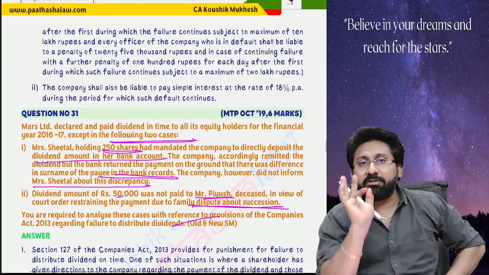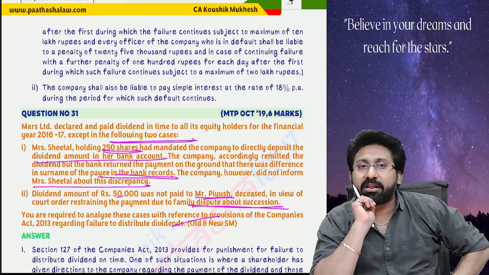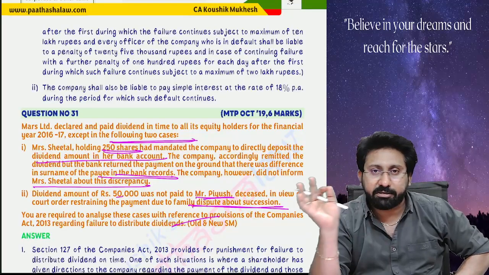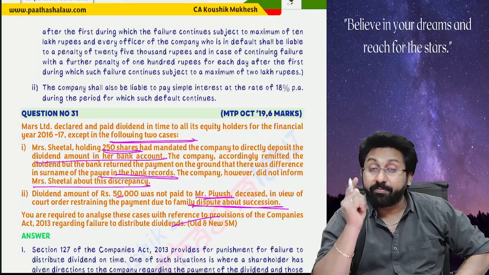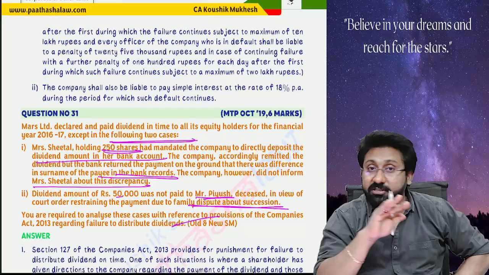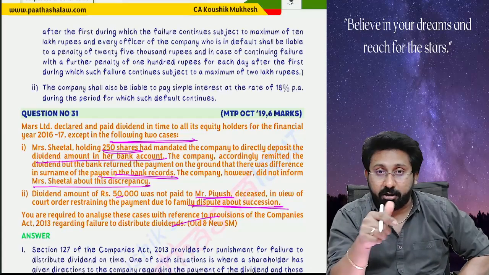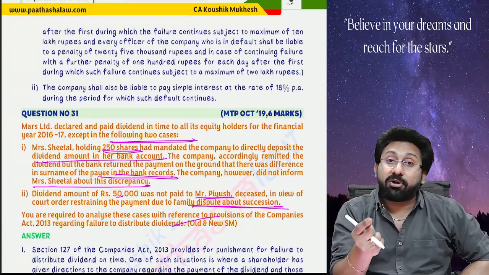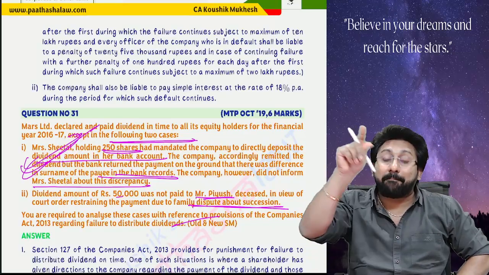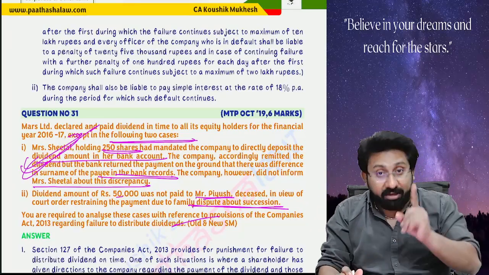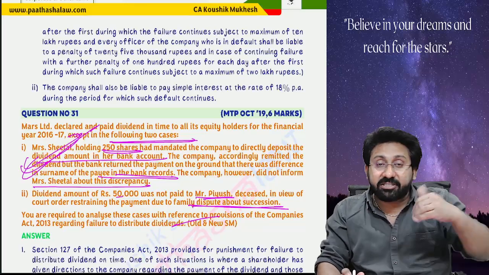Listen, Section 127, I already said: whenever the dividend is declared, within 30 days from the date of declaration of dividend, the dividend must be paid or the warrant must be posted to the respective account, or else punishments will get attracted. But exceptions are there. Five situations, no punishment. Number 1, if the dividend could not be paid by operation of law. Second one, the shareholder has given instruction, but the instructions could not be complied with by the company. However, the company should inform the shareholder that the instructions could not be complied with.